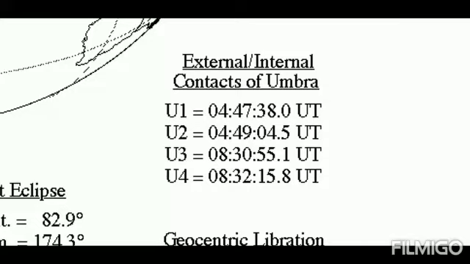So first the Earth will encounter the umbra at 4:47 UTC. The entire umbra will come over the Earth by 4:49 UTC. Umbra will start leaving the Earth from 8:30 UTC and will be fully out of Earth by 8:32 UTC.